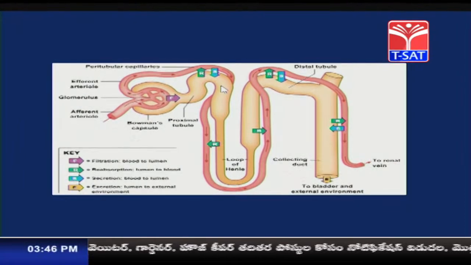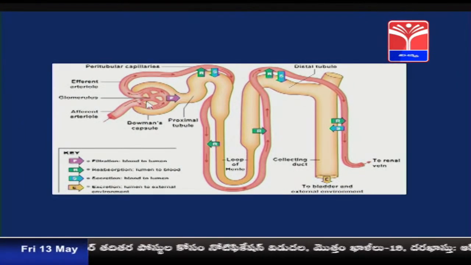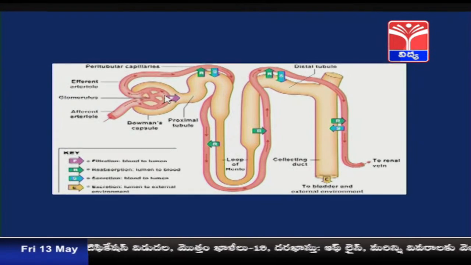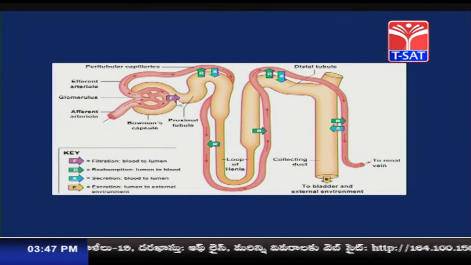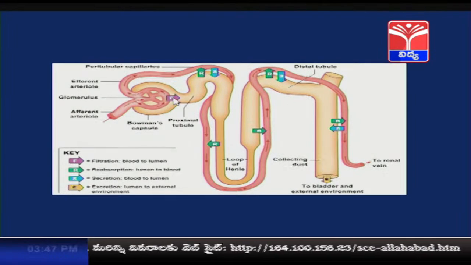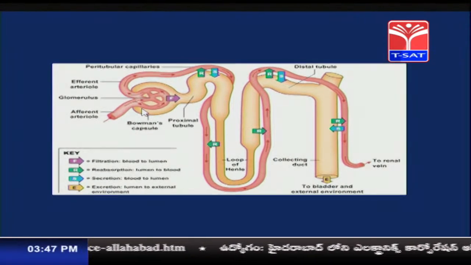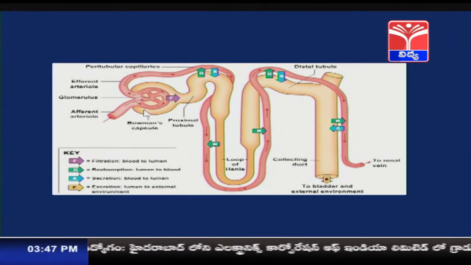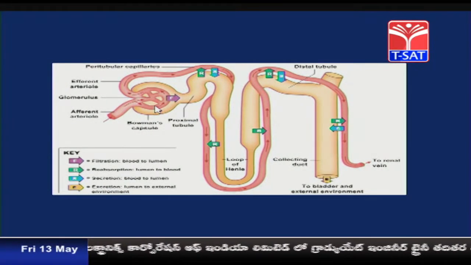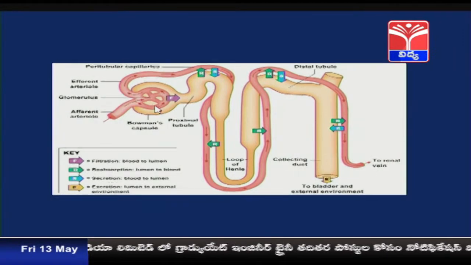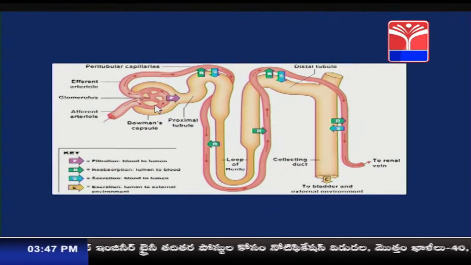Now, before we further proceed, the glomerular filtration which takes place inside the Bowman's capsule produces the primary urine. Around 1100 to 1200 ml of blood is filtered in the process of glomerular filtration per minute. Students, 1100 to 1200 ml of blood is filtered per minute.